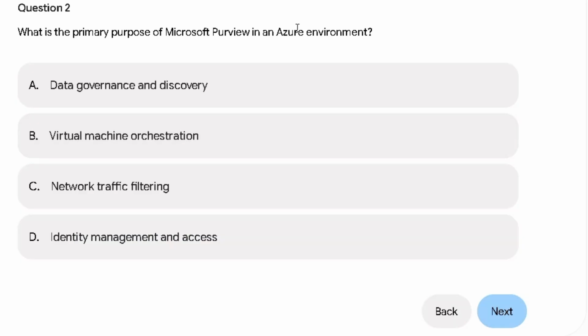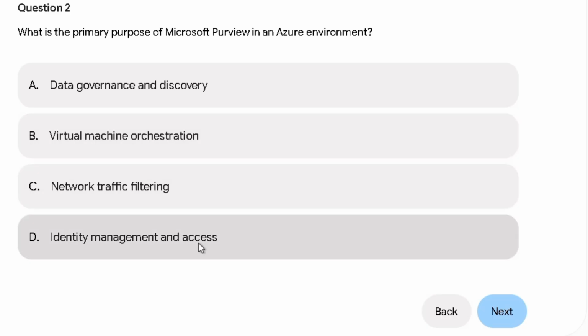Question number two. What is the primary purpose of Microsoft Purview in an Azure environment? So, okay, we have data governance and discovery. This is the correct answer. It is designed for data governance and discovery, yes. This is definitely not designed for virtual machine orchestration. Neither does it do network trafficking.